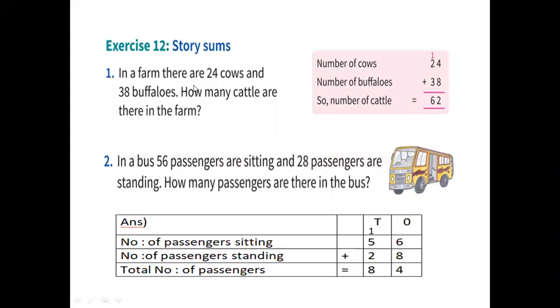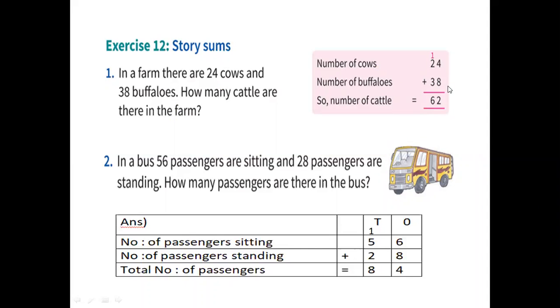So how will you write it as a story sum? See here, if it is addition, it means total number of. Number of cows equal to 24, number of buffaloes equal to 38. Number of cows how much? 24. Number of buffaloes how much? 38. So total number of cattle we have to see. So number of cattle equal to, we have to add.